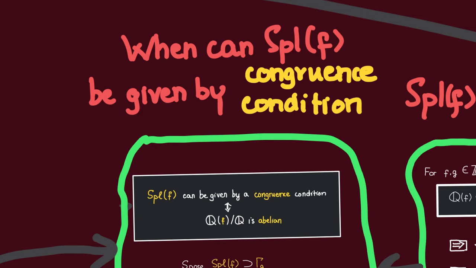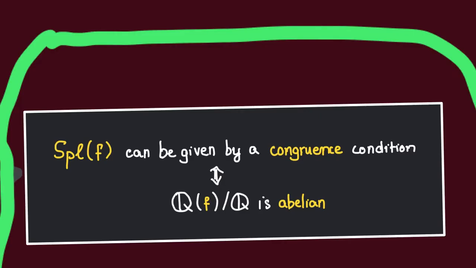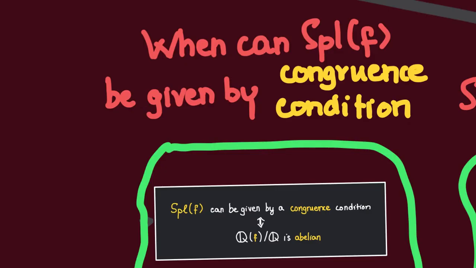Well, unfortunately no. Or maybe it's fortunately, because that's how we get interesting theories. Anyway, it turns out that Spl(f) can be given by a congruence condition if and only if the splitting field of f is an abelian extension of Q. By this we mean that its Galois group is abelian. So where does this come from?